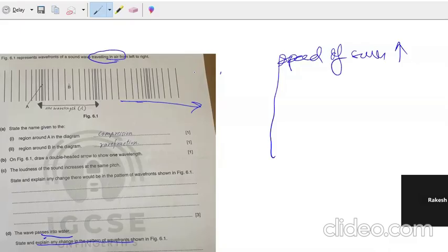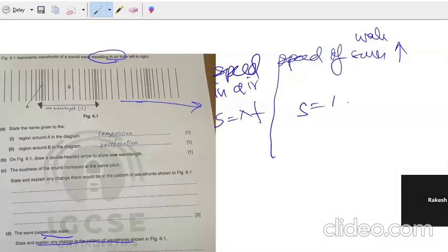Somebody was vibrating a string, and the frequency won't change. He was vibrating at some frequency. So speed in air, speed in water. The speed in water has increased, so frequency is the same. Speed is equal to lambda into frequency. If the speed has increased and the frequency is constant, lambda has to increase.